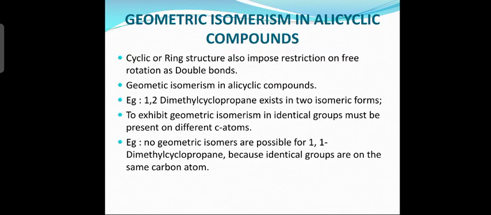To exhibit geometrical isomerism, two identical groups must be present on different carbon atoms. If the identical groups are present on the same carbon atom, you cannot expect geometrical isomerism. So no geometrical isomerism is possible for 1,1-dimethyl cyclopropane. Why is that? 1,1-dimethyl cyclopropane contains two methyl groups at the same carbon atom. Therefore, geometrical isomerism is not possible. We shall move to the next slide.